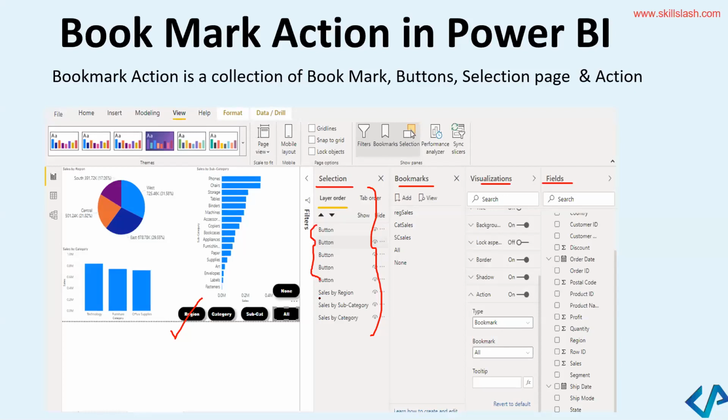You have sales by region, which is represented by this graph. You've got sales by category and subcategory, which is represented here. See, this is my sales by category and sales by subcategory. You can add region sales. You can have card sales, SC sales. Free version, it is not there. If you want to practice, I think one option is we can buy the license.